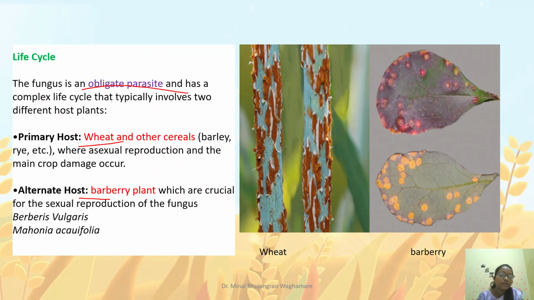What is meant by the alternate host? The alternate host means a host of a different family from the main crop. So wheat belongs to one family and barberry belongs to a different family. So barberry is the alternate host for the pathogen and the main host is the wheat crop.